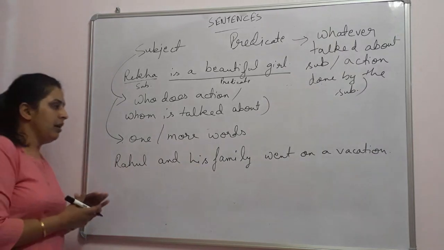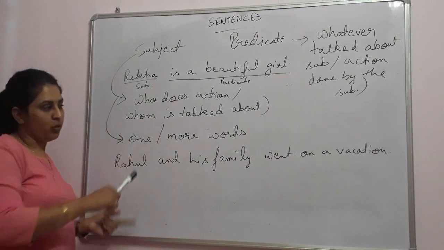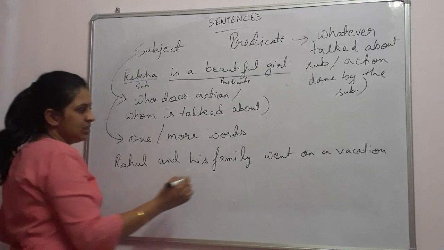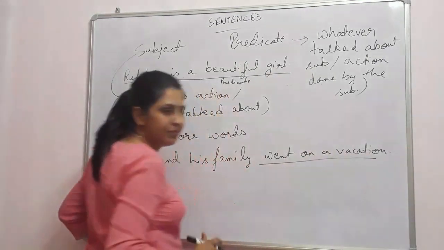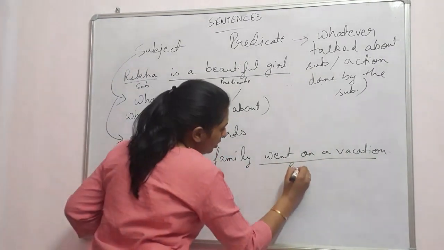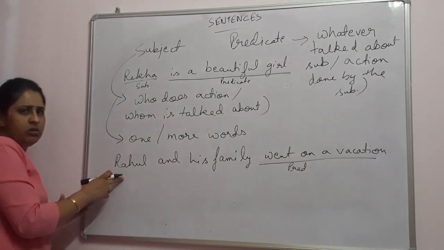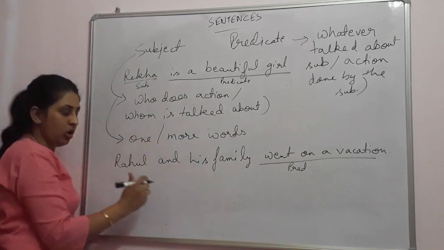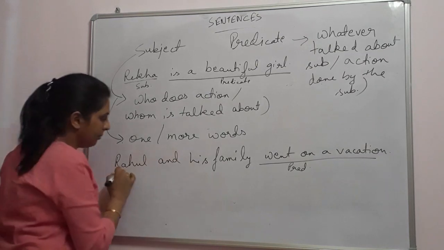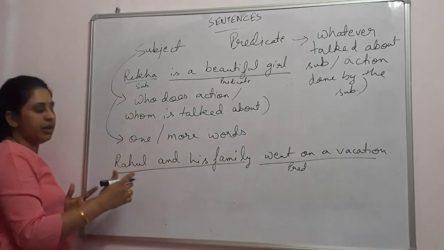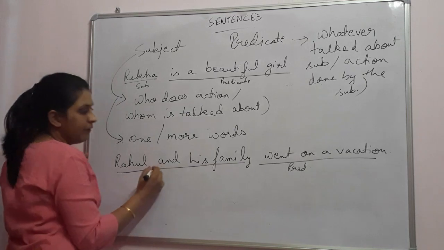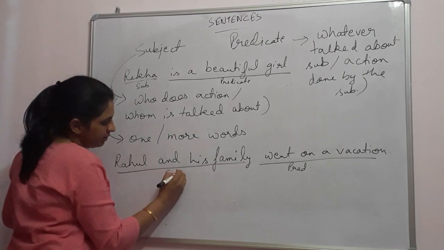Well, here, what is the action? Going on the vacation, right? So this is the predicate. Now, who went on the vacation? Only Rahul or only his family? No. Both Rahul and his family went on the vacation. His whole family went on the vacation. So this is our subject.